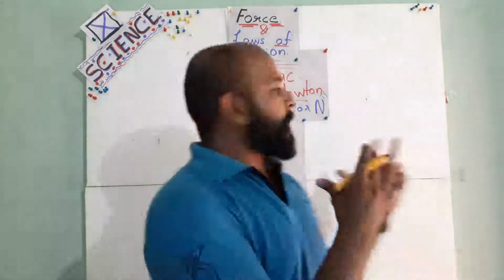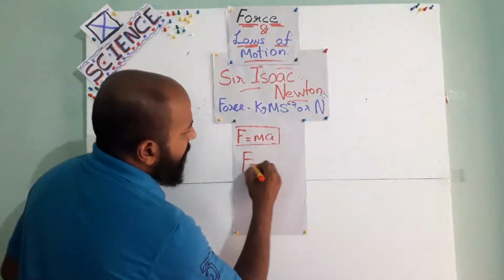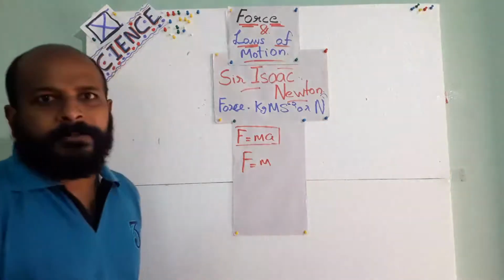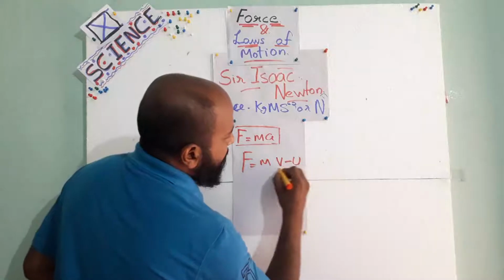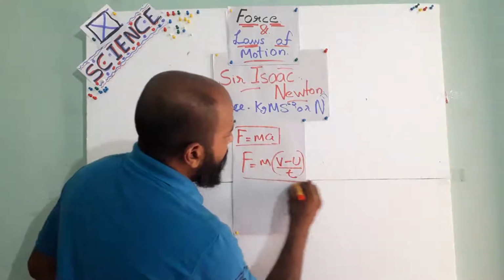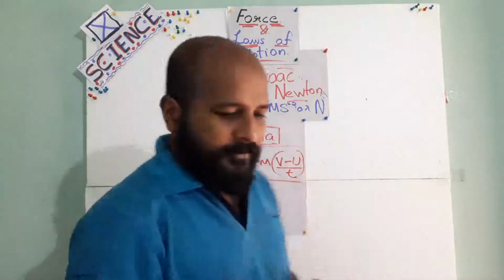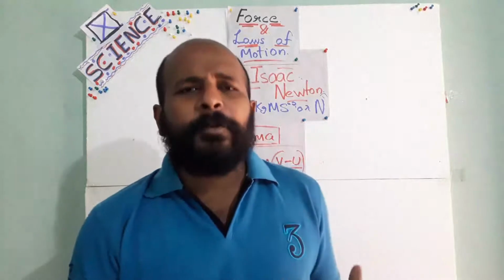Okay, so this equation, lots of questions will come. For example, we already know F is equal to m into acceleration. Acceleration is what? (v minus u) by t. Okay, these are the two equations which we want to use from this part. Understand? So what is the second law of motion regarding momentum?